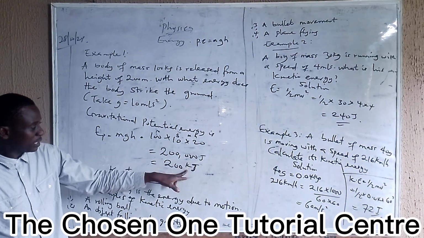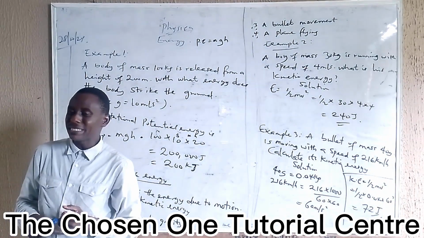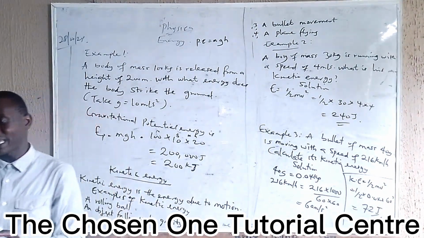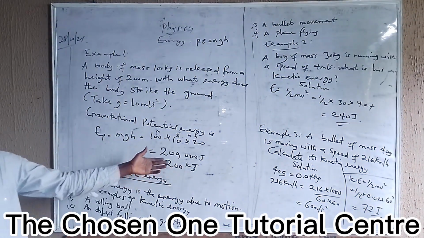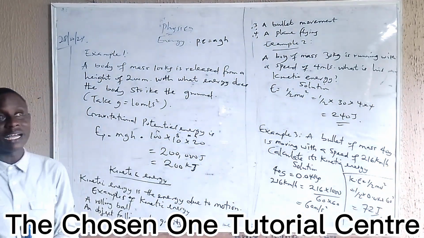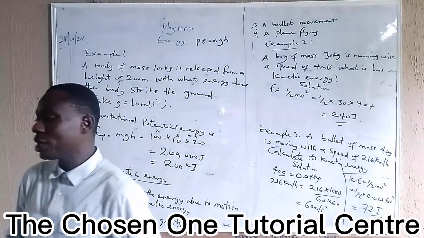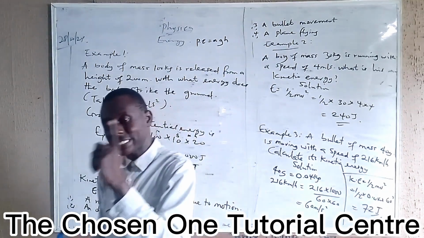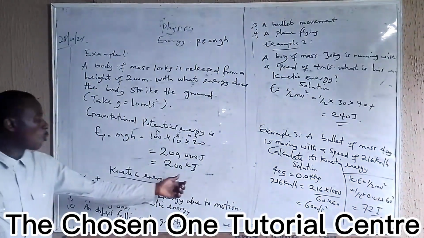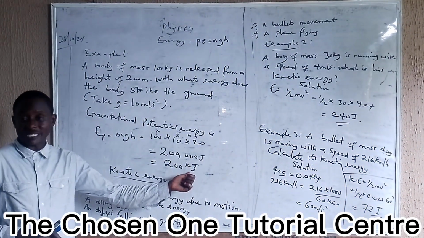This 1,000 is because 10 millimeters make 1 centimeter, 10 centimeters make 1 decimeter, 10 decimeters make 1 meter, and 1,000 meters make 1 kilometer.